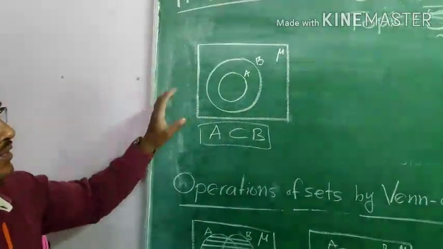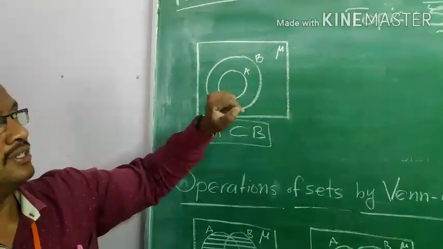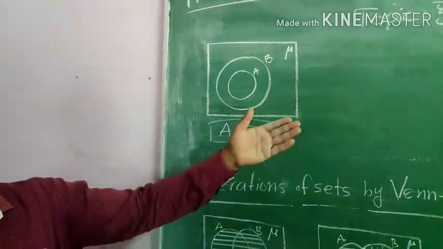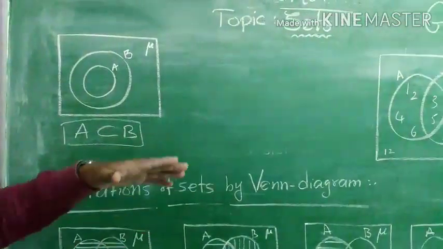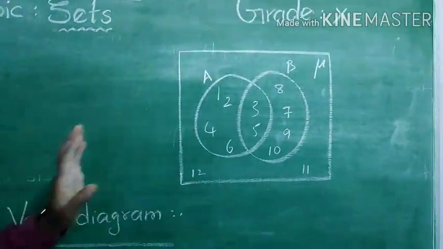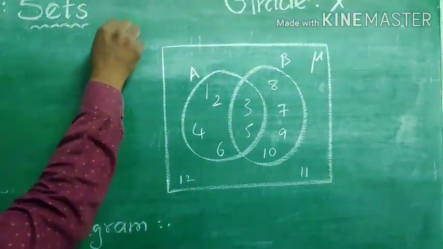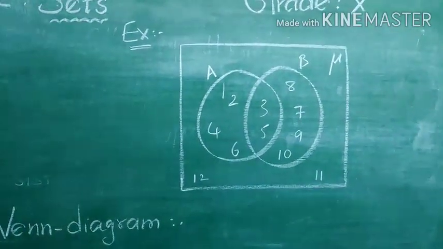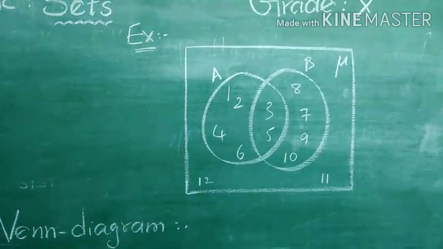Okay. Now coming to the sums, how will the problems come? It is not only for the purpose of shading. We will solve the problems by taking the elements of the sets. Now I am explaining one example problem. This is actually an easy way to find every operation from the Venn diagram.